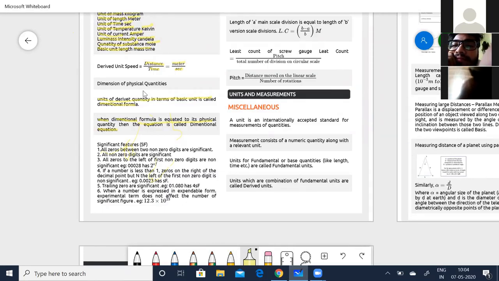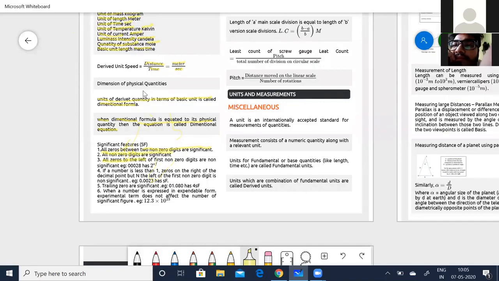Like say, all zeros between two non-zero digits are significant. I'll do the example problems. Before that, I'll explain it to you, and when I do the example problems, you'll understand how I arrive at these figures. All non-zero digits are significant.